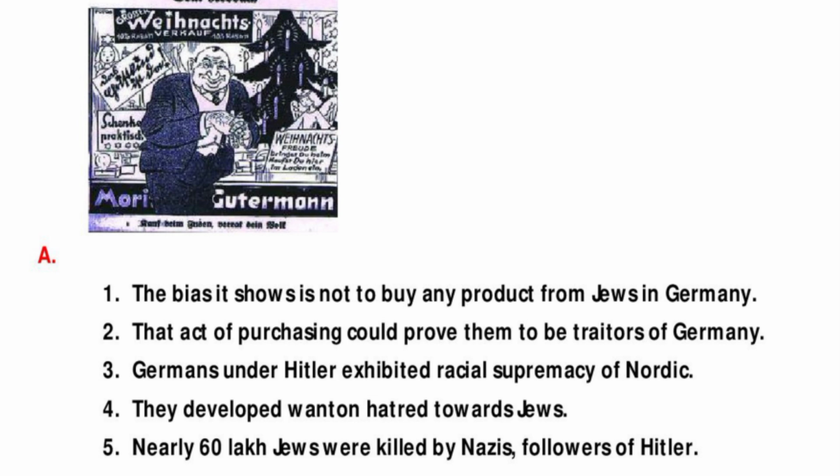That act of purchasing could prove them to be traitors of Germany. Germans under Hitler exhibited racial supremacy of Nordic. They developed wanton hatred towards Jews. Nearly 6 lakh Jews were killed by Nazis, followers of Hitler.